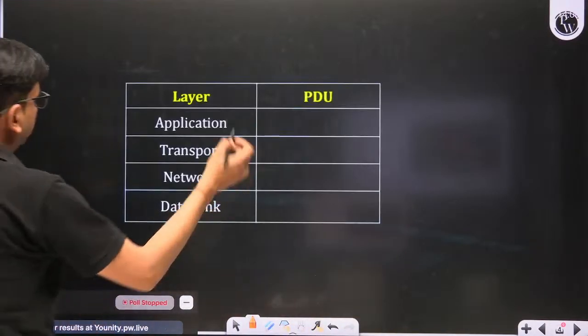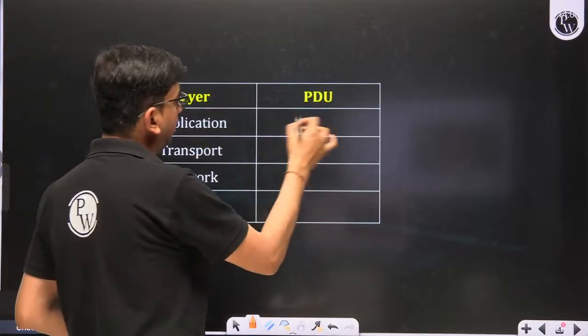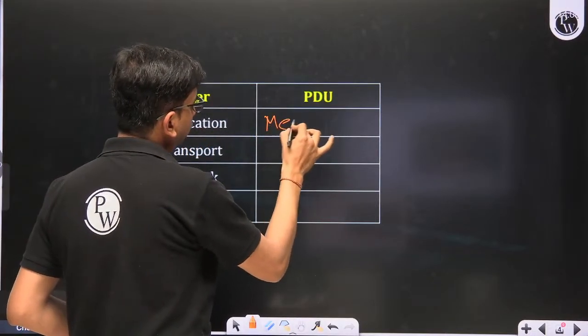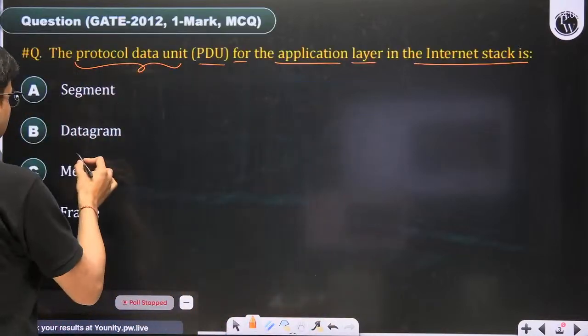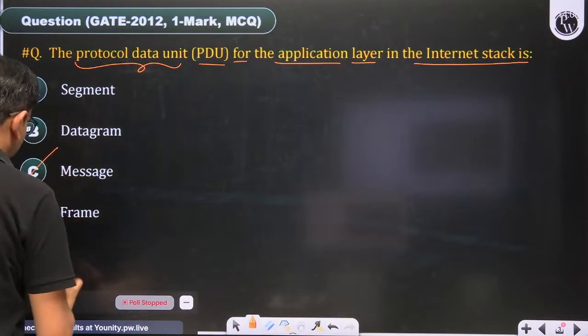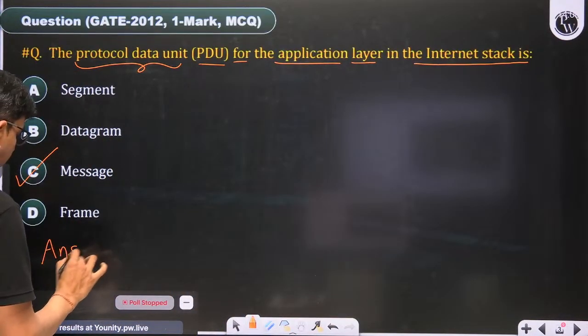So here, what is the application layer PDU? The application layer PDU is message. This is the answer of the question. Application layer PDU is message. The correct answer of this question is C.